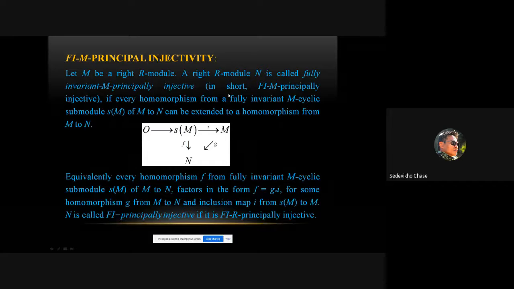An R-module N is called fully invariant M-principally injective, in short Fi M-principally injective, if every homomorphism from a fully invariant M-cyclic submodule Sm of M to N can be extended to a homomorphism from M to N. Equivalently, every homomorphism f from a fully invariant M-cyclic submodule Sm of M to N factors in this form, f equals g∘i, as you can see from the diagram here. N is called Fi principally injective if it is Fi R-principally injective.